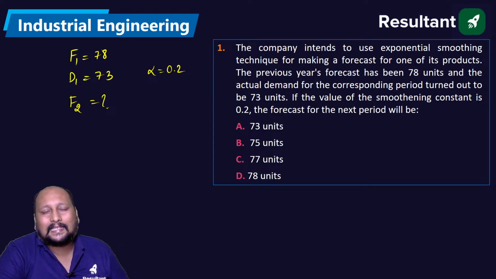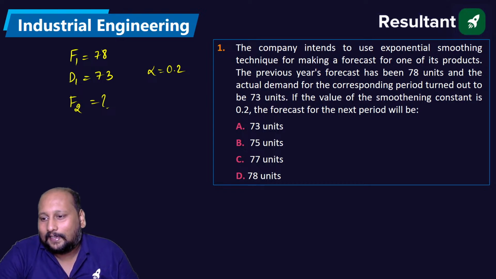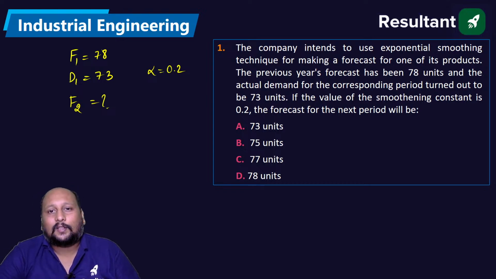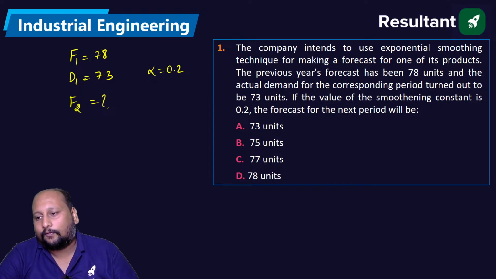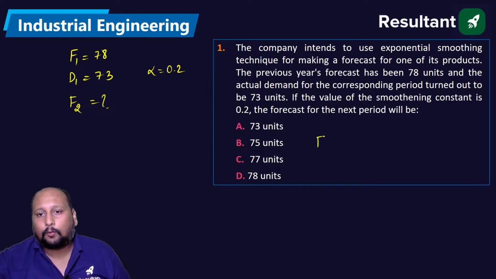The question is of 6 lines, but the solution will be 1 liner, I think. What's the answer for this? F2. We know that F2 is equal to F1 plus alpha times D1 minus F1.